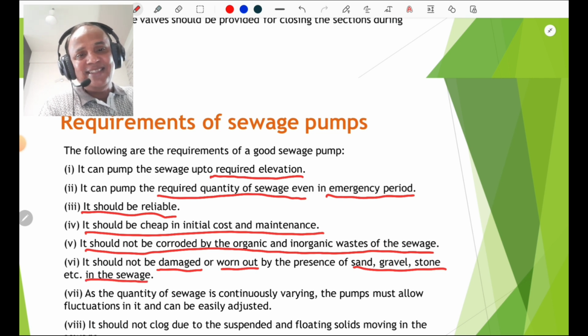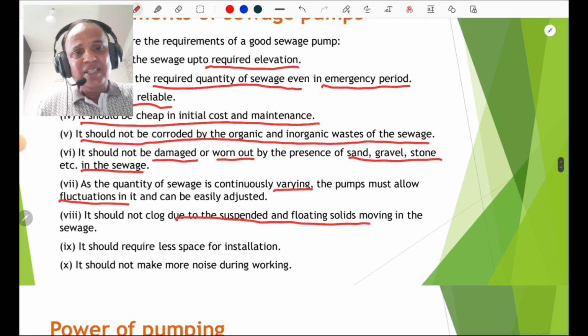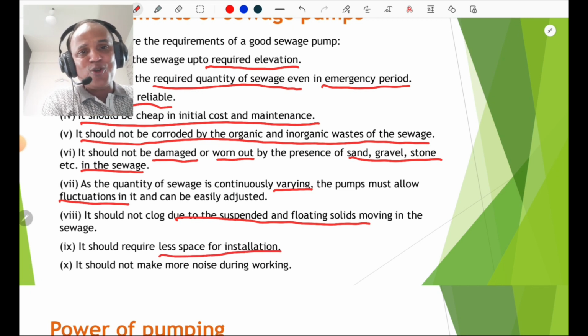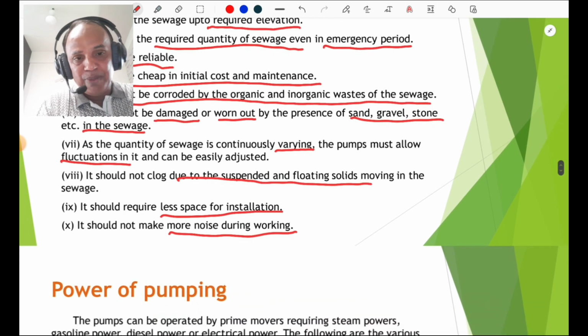in the sewage. As the quantity of sewage is continuously varying, as discussed earlier, the pump must allow for fluctuation in it, so the pump can adjust to the fluctuation in the quantity of sewage required to be pumped. It should not be clogged due to suspended and floating solids. There should not be clogging. That is also a very important factor. It should require less space for installation, and it should not make more noise during working. So it should be comfortable. One must remember all these points to decide the type of sewage pump.